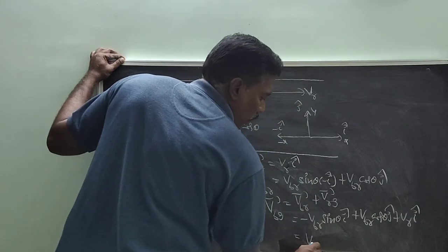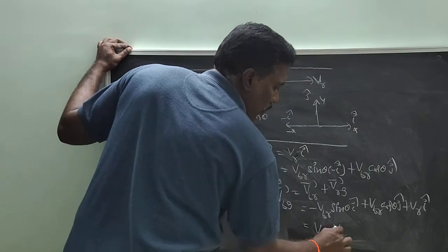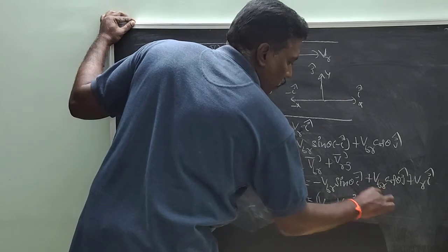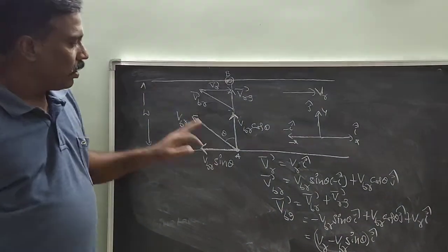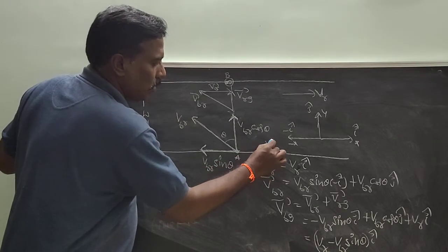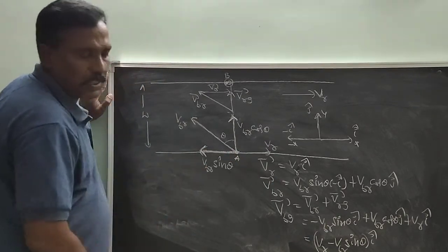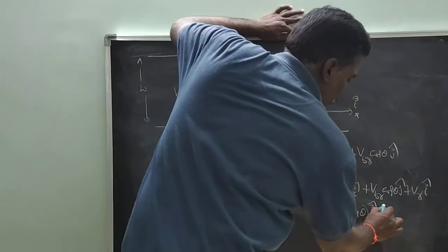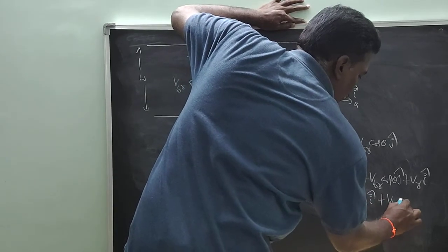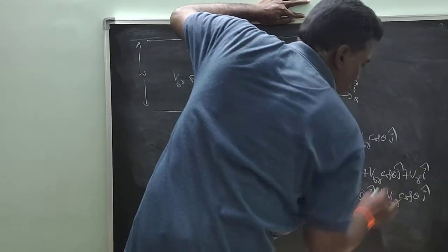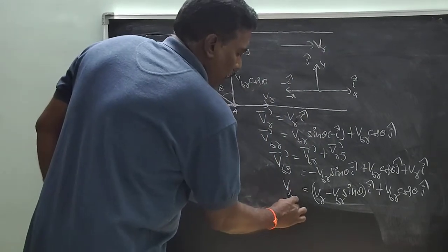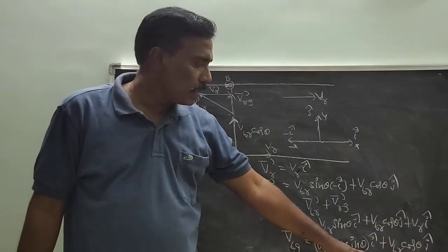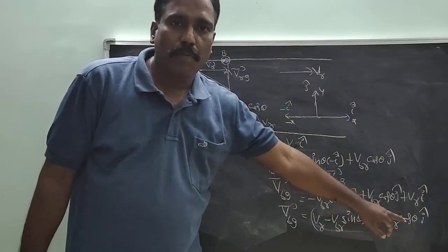Here VR minus VBR sin theta into I cap. VR is in this direction, VBR sin theta is in the opposite direction. Net velocity is VR minus VBR sin theta I cap plus VBR cos theta j cap. This is the velocity of boat with respect to ground.